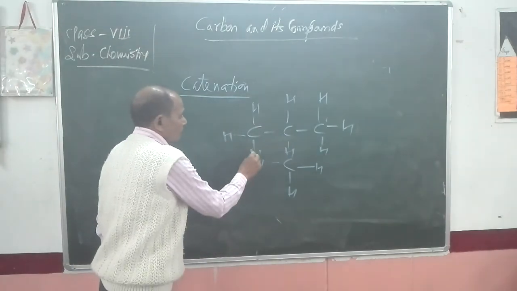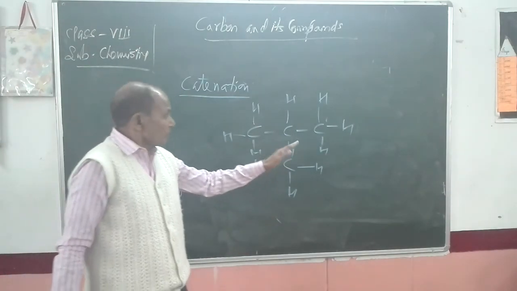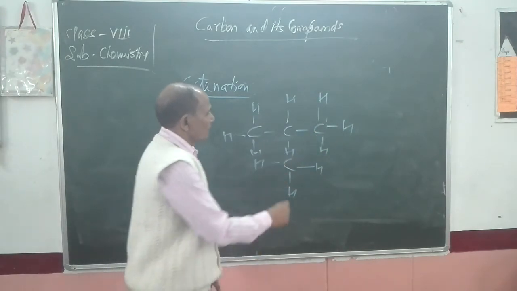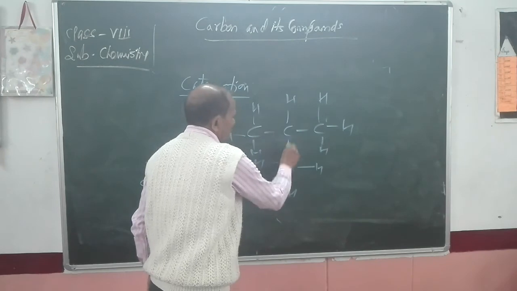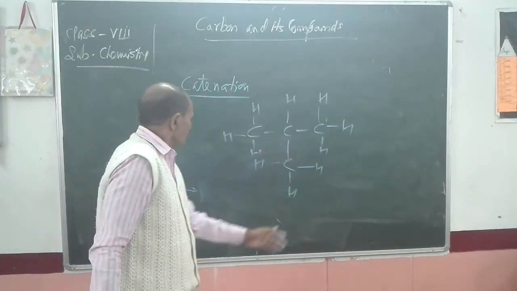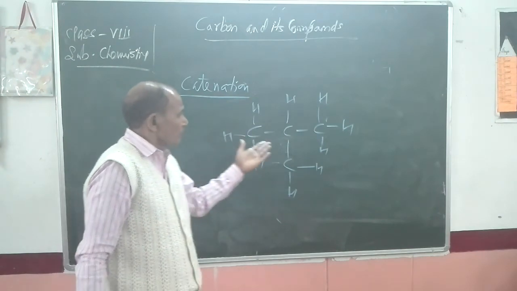You see, in this case, the chain is not straight, the chain is branching. And such a type of chain is known as branched.